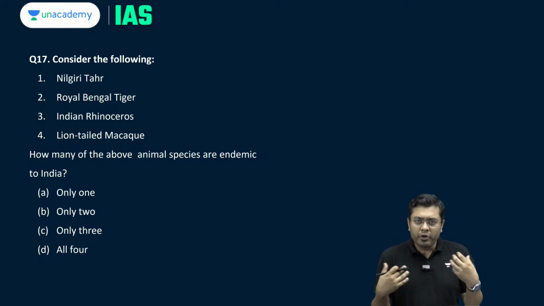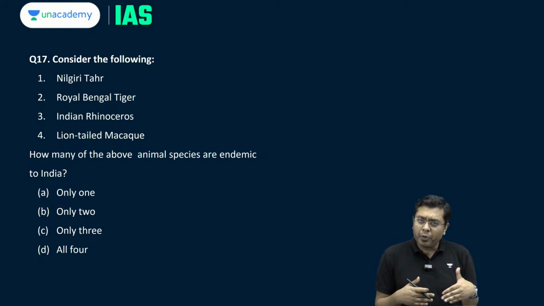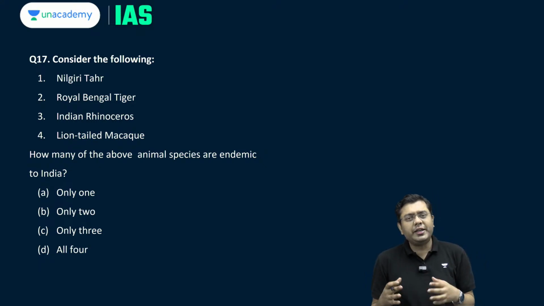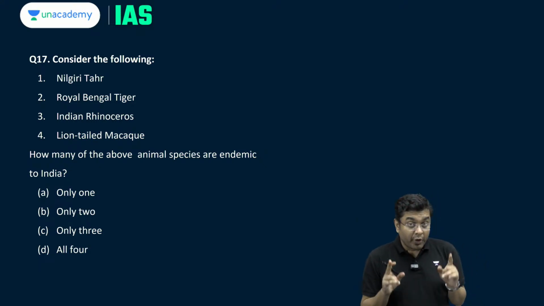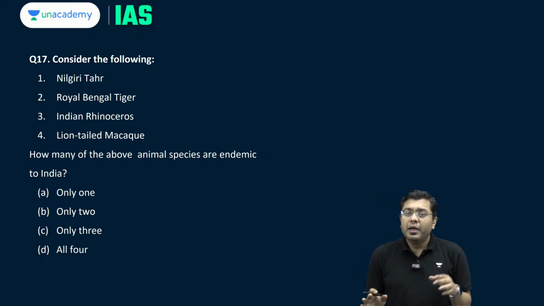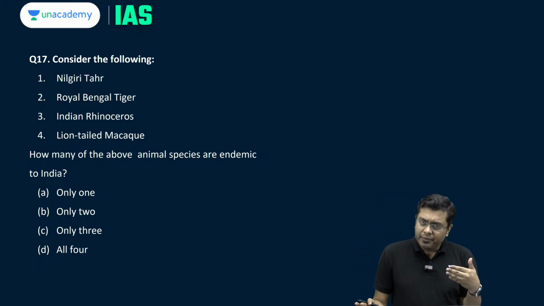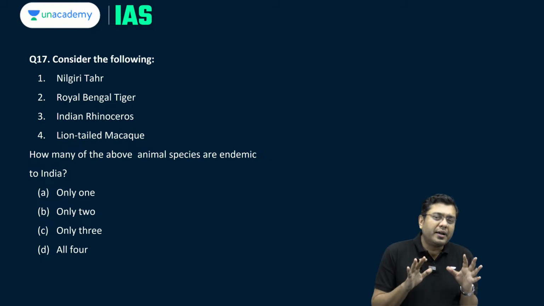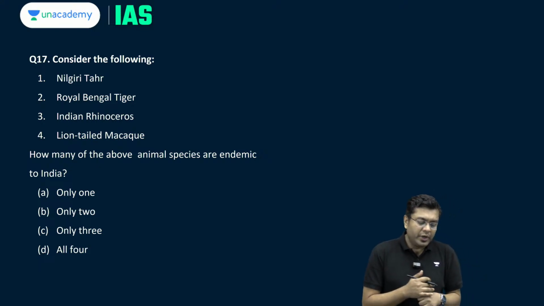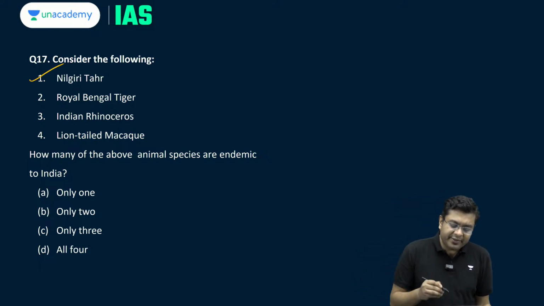It is a species of ungulate, and that is why Project Nilgiri Tahr has been initiated by the Tamil Nadu government, for which it is also the state animal. Research-based activities are carried out under the project for conservation and to understand their food and reproductive habits, so that greater conservation can be carried out. So here it is endemic, yes.